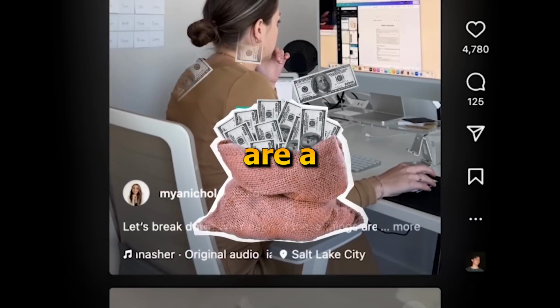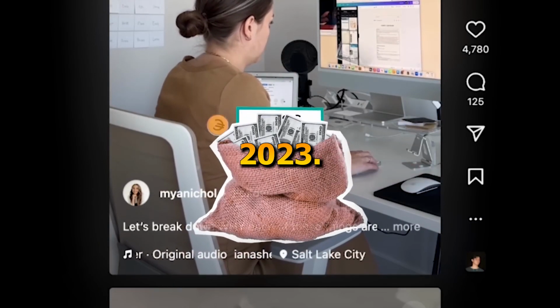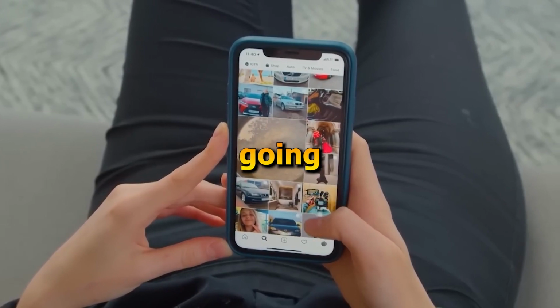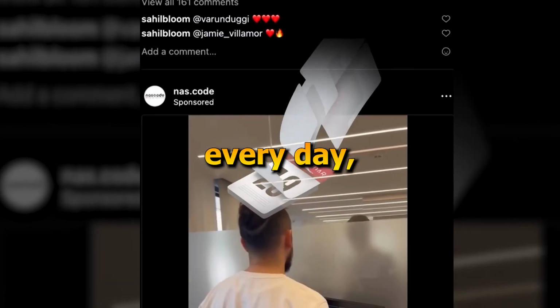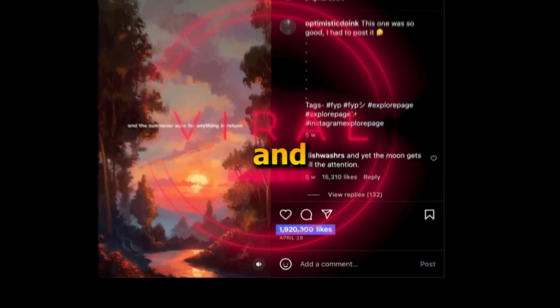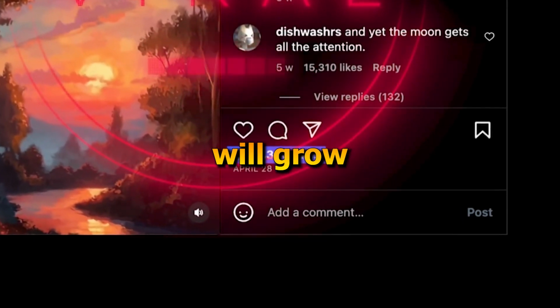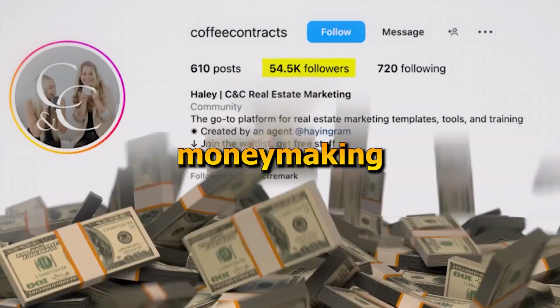Instagram theme pages are a great way to earn money online in 2023. It is definitely not going to happen overnight, but if you keep at it, consistently posting every day, looking at what your viewers like and provide value, your account will grow, and it will become a money-making machine.